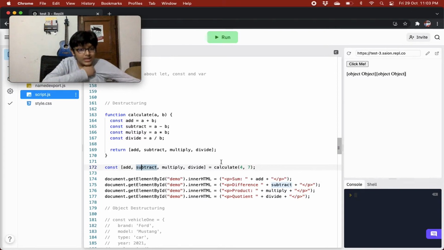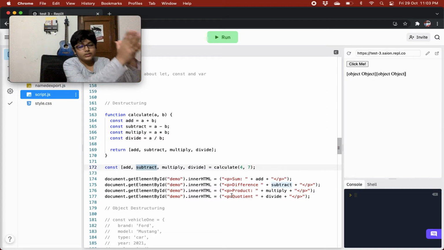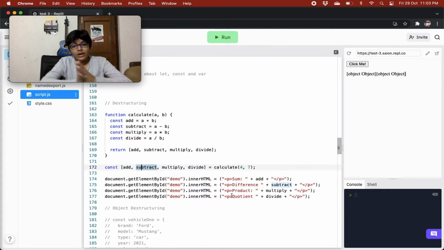So now instead of saving the array in a variable x and accessing it like x bracket 0, x bracket 1, x bracket 2, x bracket 3, what we are doing, we are just dividing it into variables. We are taking every value and saving it in a variable, and now we can use that variable directly instead of using an array's item every time.